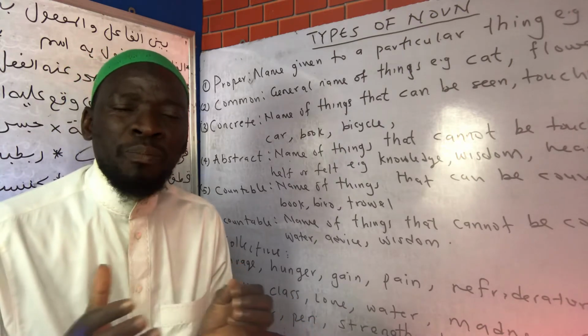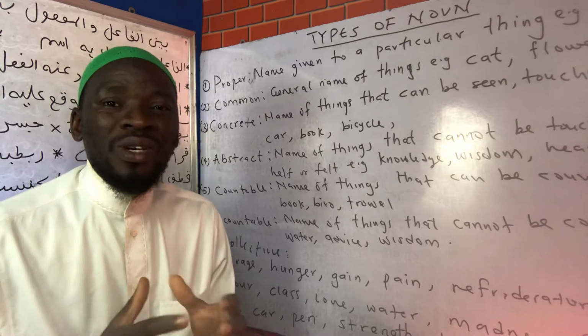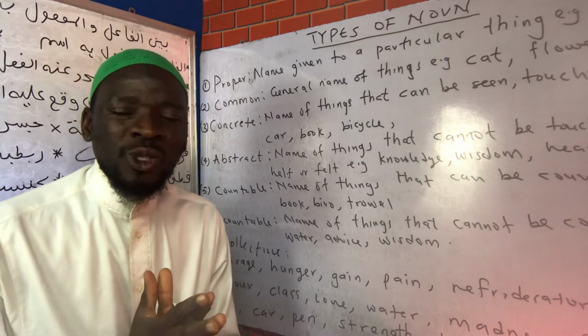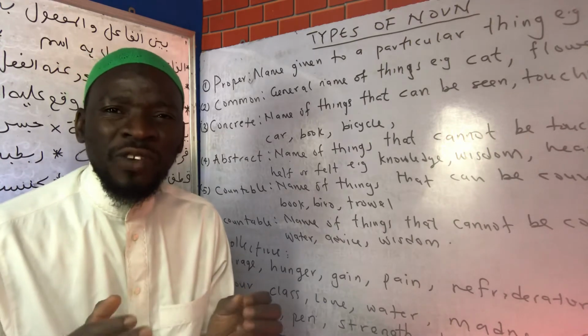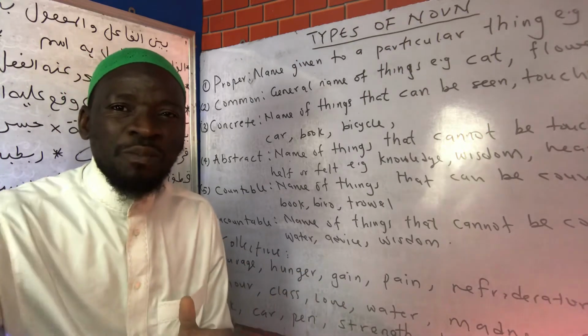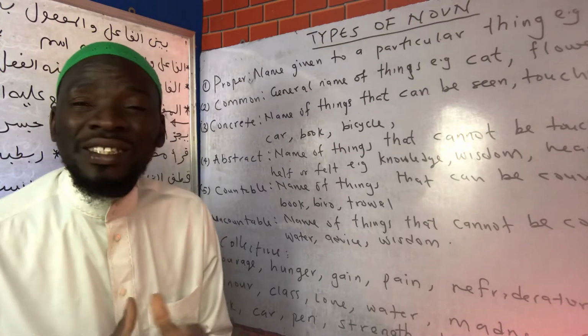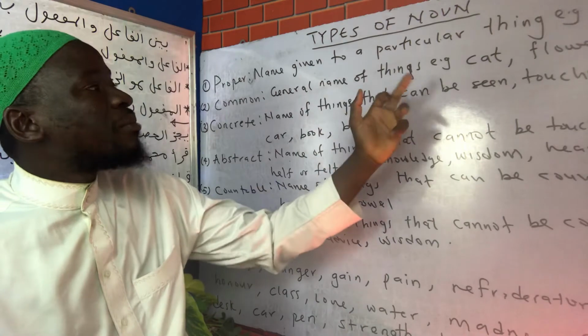When we say apple, apple is the name of a particular fruit. Then we can also have names of particular places, like the office. So this place is an office, and that place can also be an office. So that is the common noun, the general name of things.